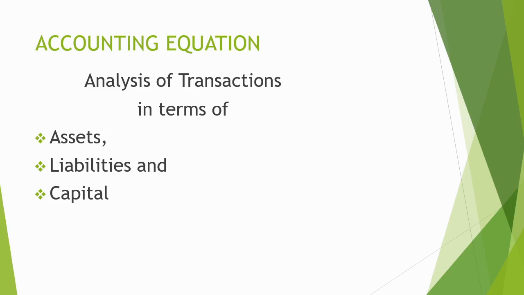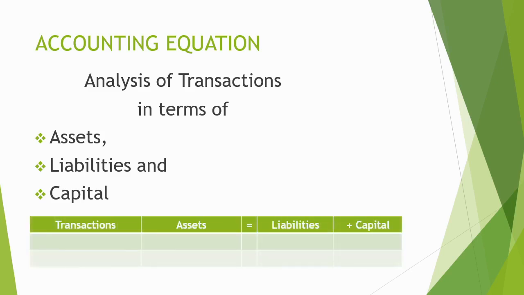According to this concept, every transaction has a dual aspect according to the double entry bookkeeping system. Every transaction involves at least two accounts. We will consider these two accounts and show the effect of these two accounts on assets, liabilities, and capital, and we will develop the accounting equation. We may present this accounting equation in this format. First we mention the transaction, then the effect of the transaction in the form of particular assets, liabilities, and capital.